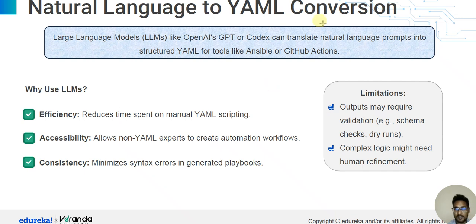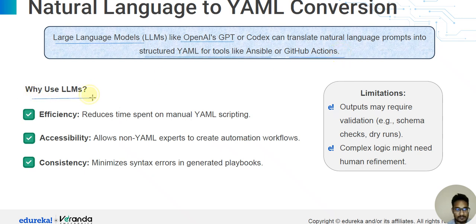Natural language to YML conversion. An LLM is a large language model, like OpenAI GPT or Codex, which can translate a natural language prompt into structured YML for tools like Ansible or GitHub Actions.